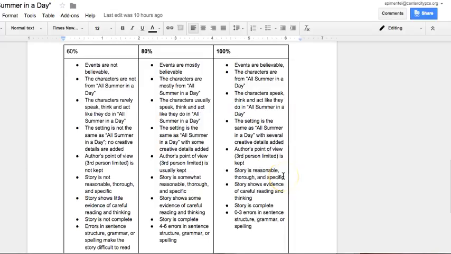You want to be sure that the story is reasonable, thorough, and specific. So just make sure it makes sense. Make sure your story shows evidence of careful reading and thinking, that your story is complete, and that there's 0 to 3 errors in sentence structure, grammar, or spelling. So that's your narrative task that you're going to be working on.